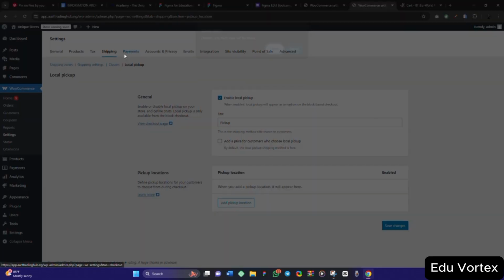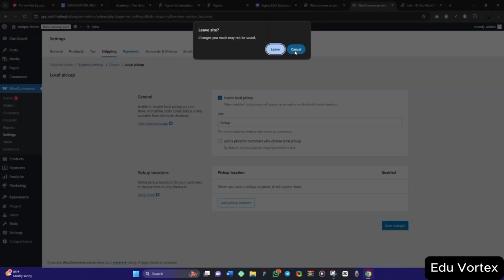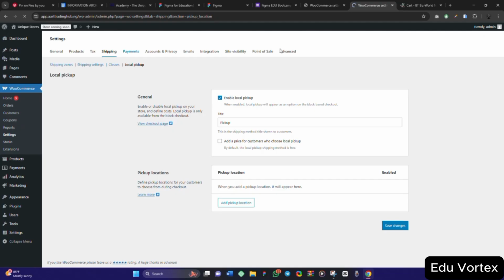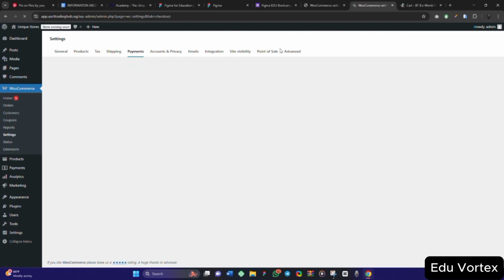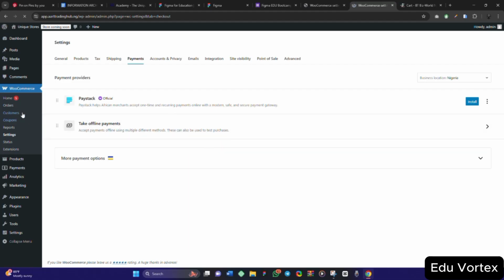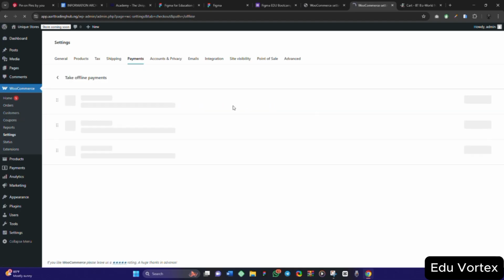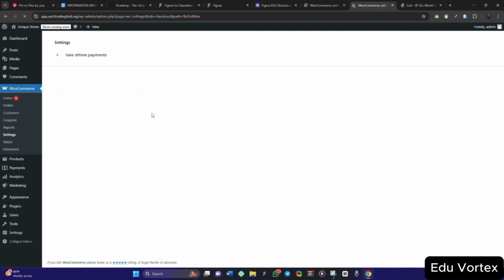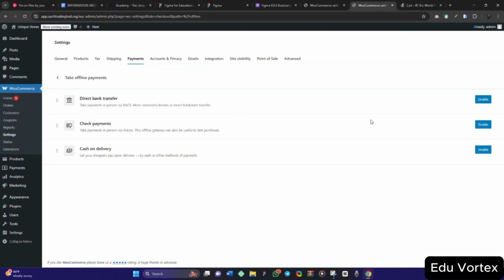So the next thing that we have is the payment. Now we want to set up the payment method. Now this is how we are going to do that. WooCommerce initially offers you, so you can use Paystack as your payment option, payment gateway. You can take offline payment, meaning that you want them to send it to you offline, maybe through bank transfer or check payment or cash on delivery, anyhow